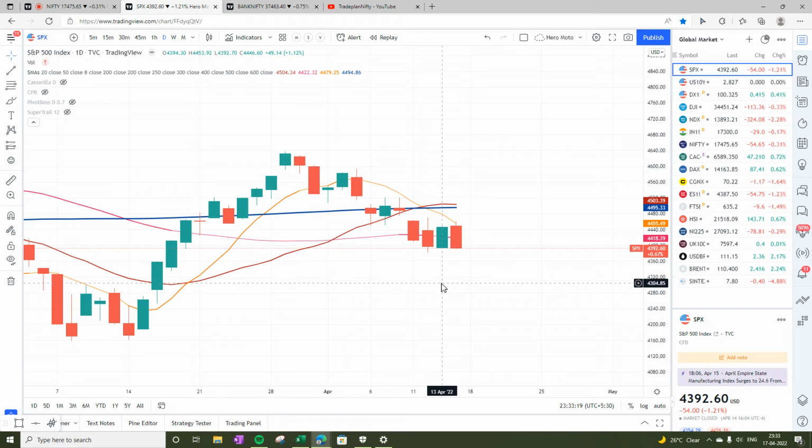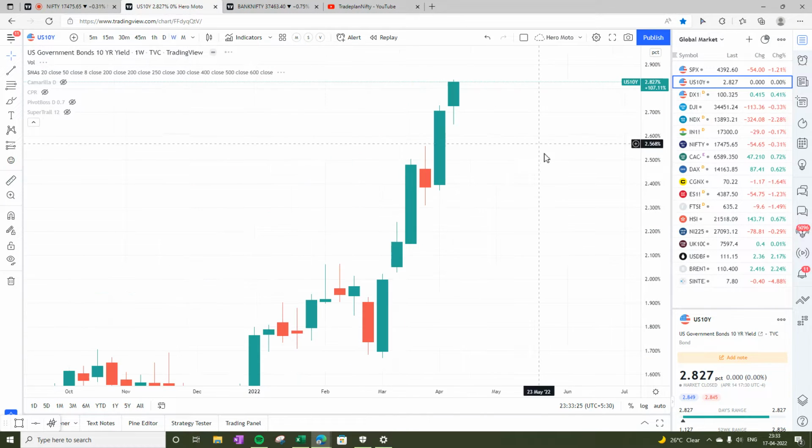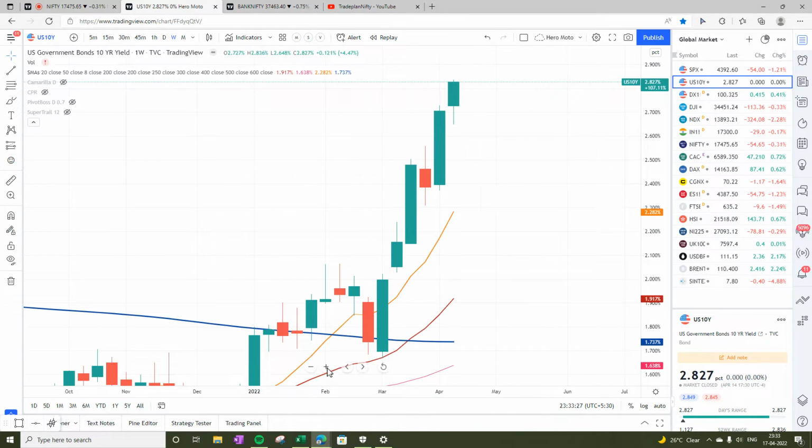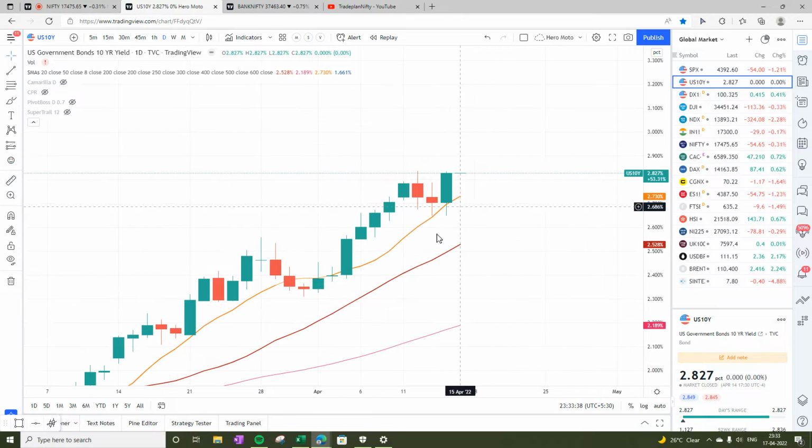So global market on S&P is definitely not looking good, and that could be because US government 10 bond yield on weekly chart is consistently going on Supertrend, so it is definitely going up. On daily chart also it's looking very strong. It is closed above 8, above 20 and above 50 and 200, and it's not looking very far away from 20 also.